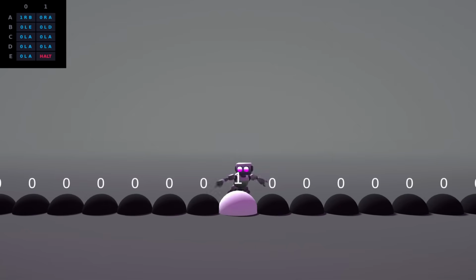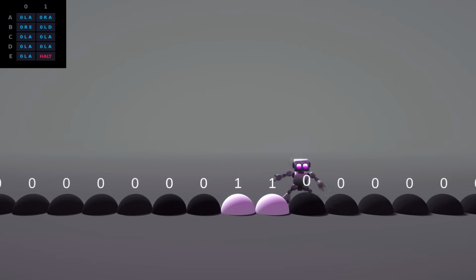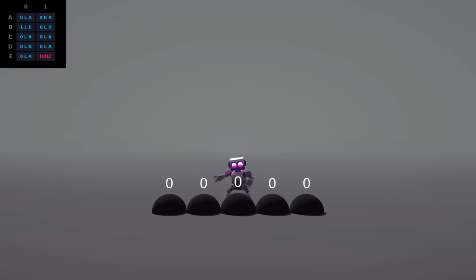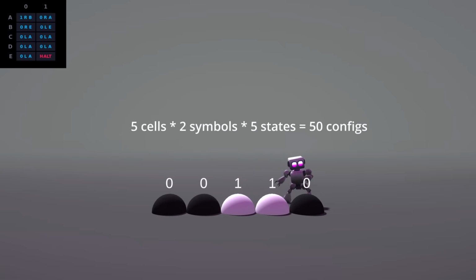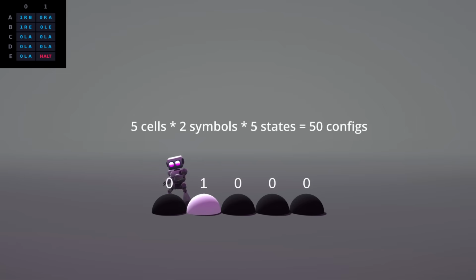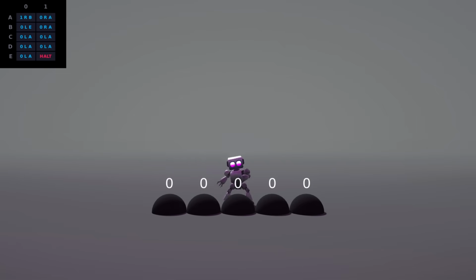Then there's the space trick. If a machine never leaves a specific section of the tape, it only has a finite number of possible configurations. It's like a deck of cards. Eventually, you'll run out of new ways to shuffle them. If the machine does more steps than possible configurations, it will never halt.